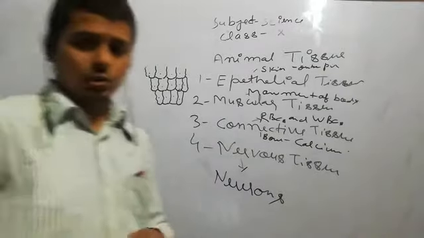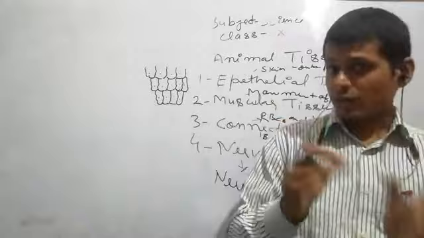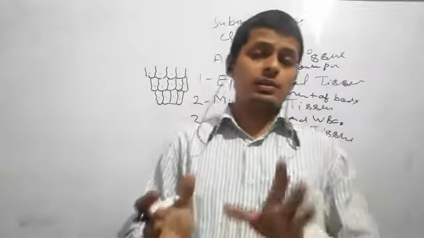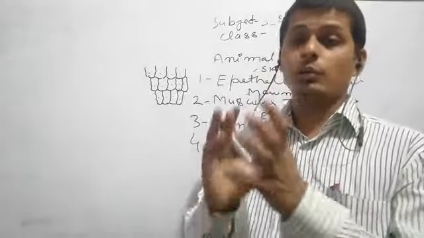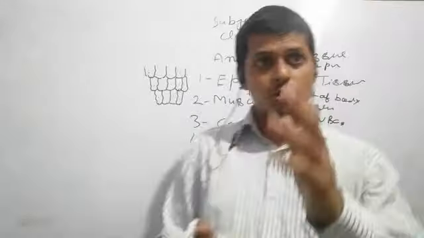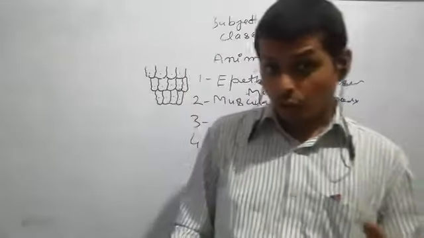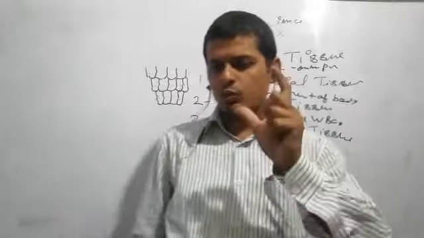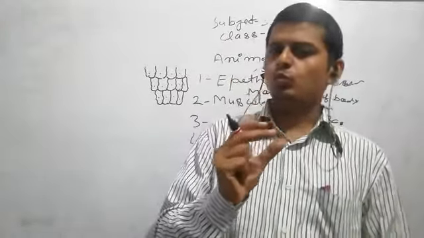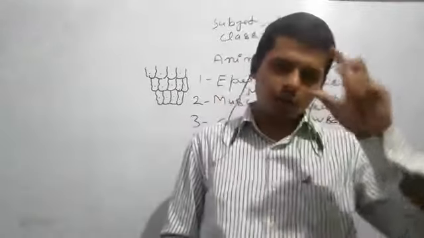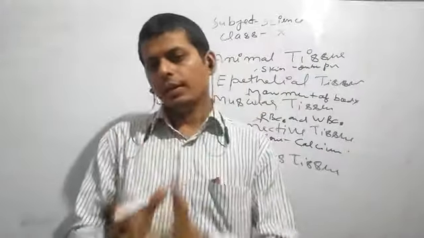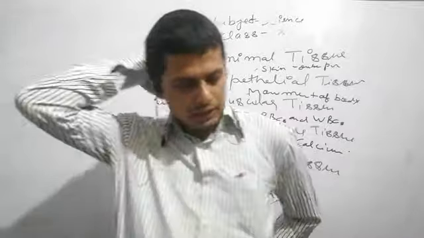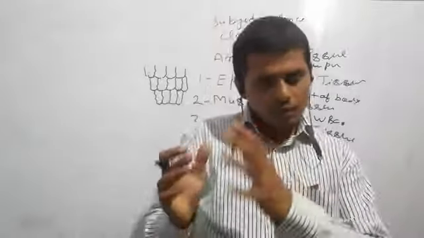Nervous tissue helps to carry messages from one part of the body to another part, in response to stimuli. That's why I told you to be active whenever you are learning, because you have reached 9th class. This is not your 8th class to enjoy. Concentrate your mind. Nervous tissue helps to carry messages from one part of the body to the other, responds to stimuli, and is found in the brain, spinal cord, and nerves.